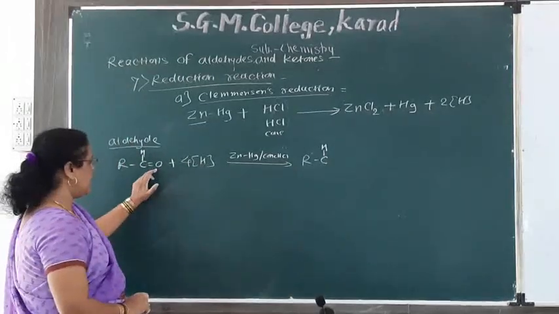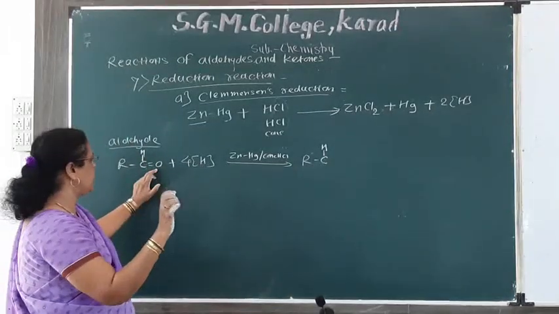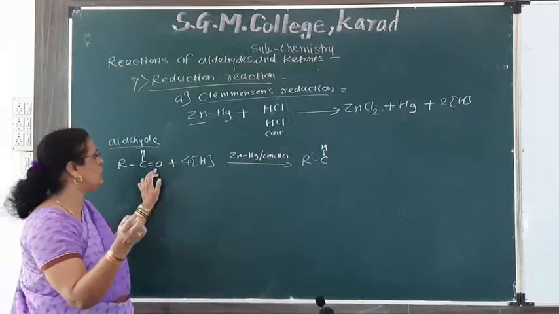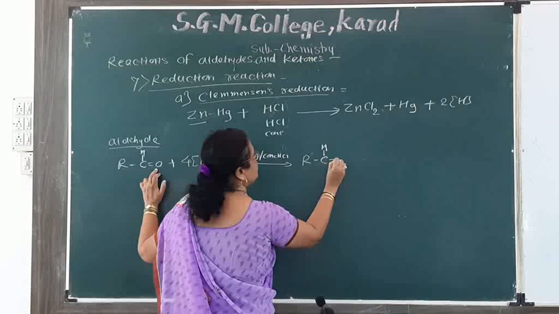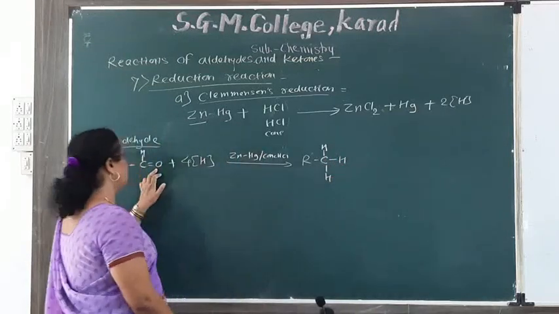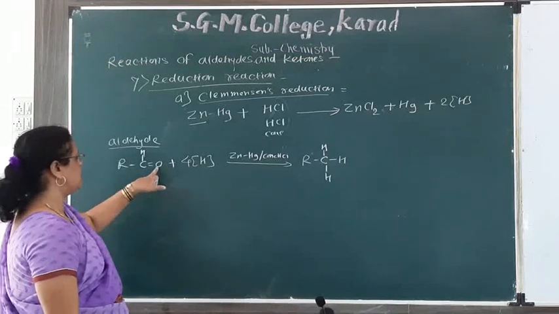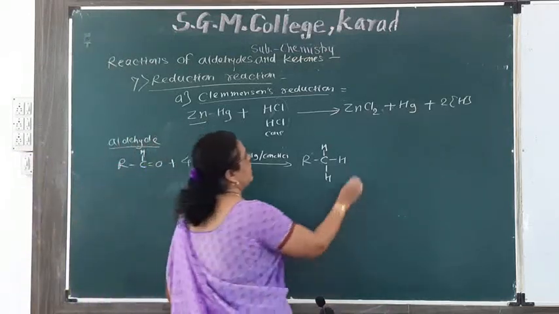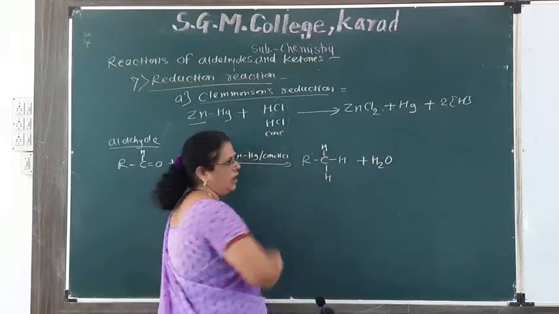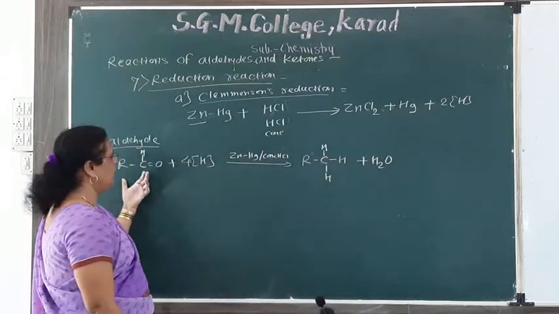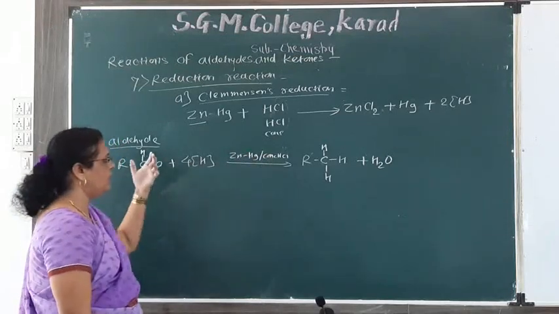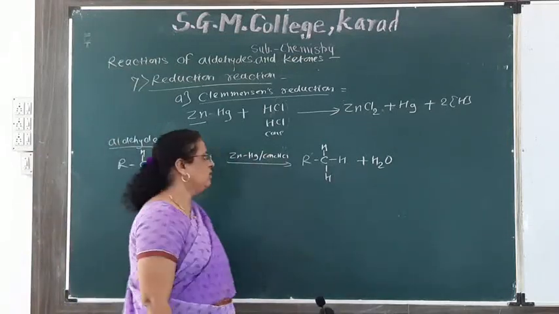2 hydrogen atoms are added. Therefore, this is the reduction reaction. It means the carbonyl group gets converted to a methylene group, that is CH2 group, and the remaining 2 hydrogens and this oxygen give H2O. And this is the alkane. So aldehyde on reduction with zinc amalgam and concentrated HCl gives alkane.